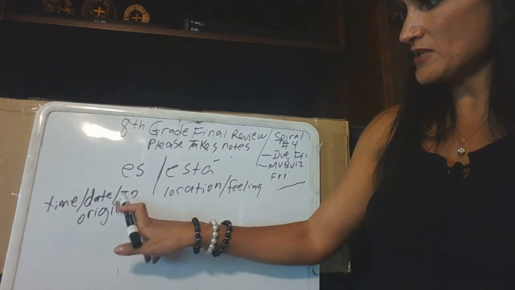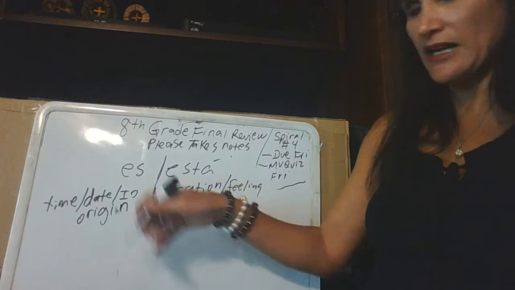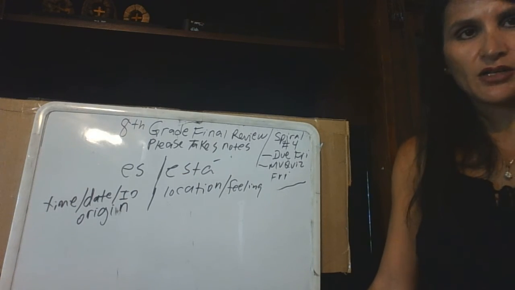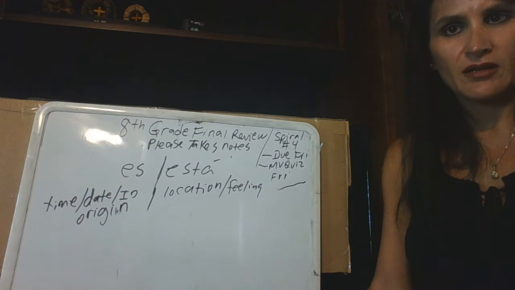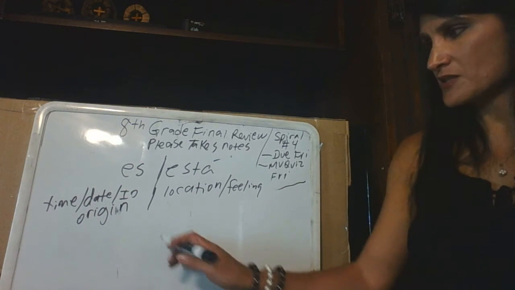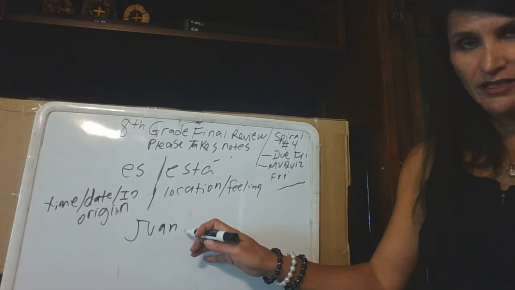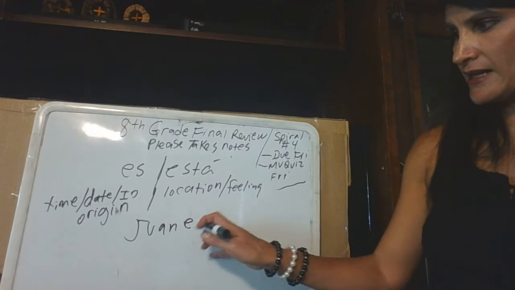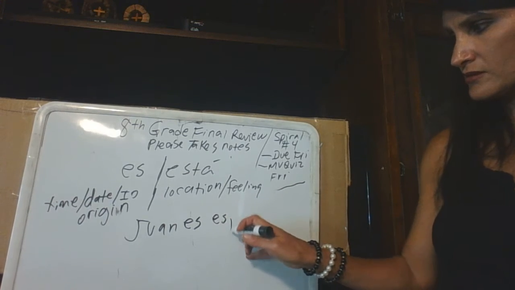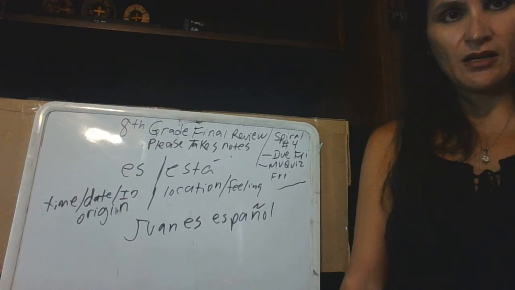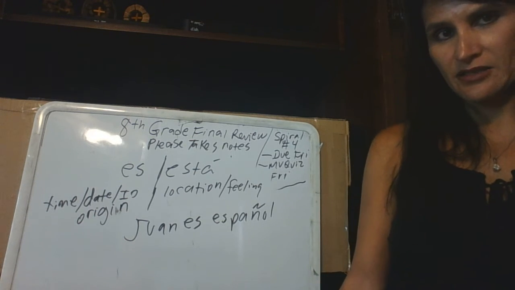So I'm going to give you some sentences, and you are going to have to put in the right word, either es or está. So I might say something like, John is Spanish. John is Spaniard. So Juan, you're identifying what he is. You're identifying. Es español. Okay, es.